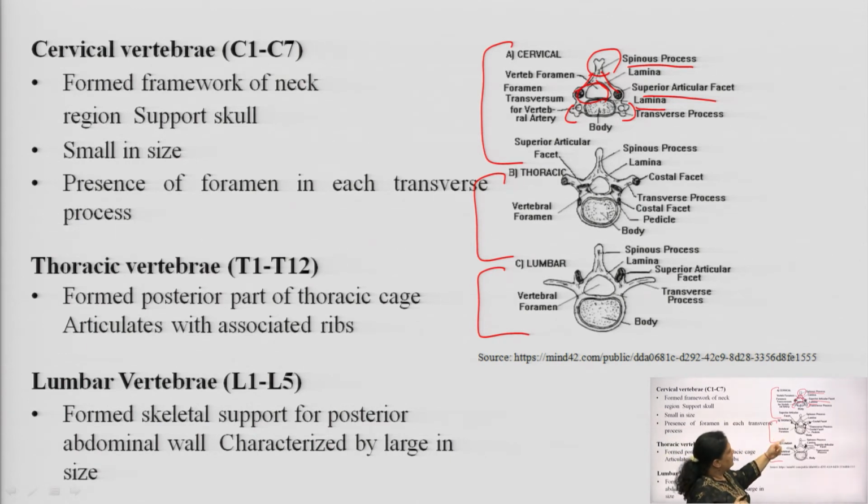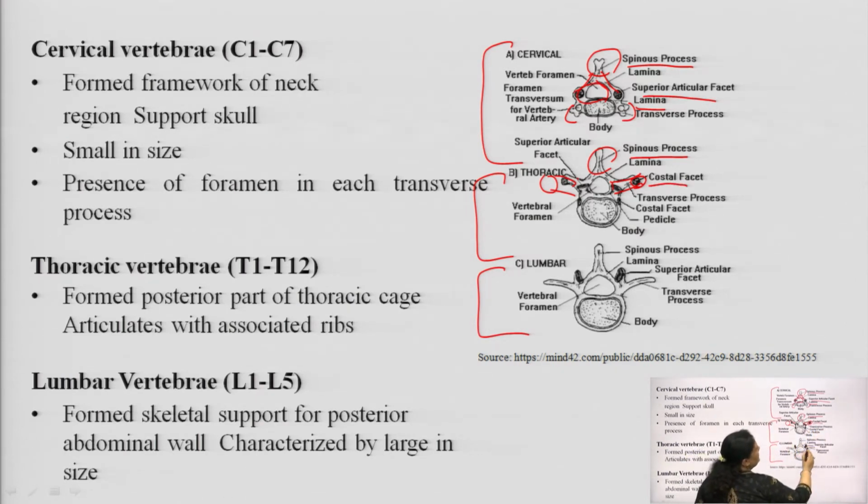You will see in the diagram, more or less these are similar, but a few sides are different. Again we have the spinous process in each vertebra T1 to T12, and the lamina, which is the same as in the cervical. You will see here, this is a little bit different. These two facets, known as the costal facets, are different from the cervical vertebrae.